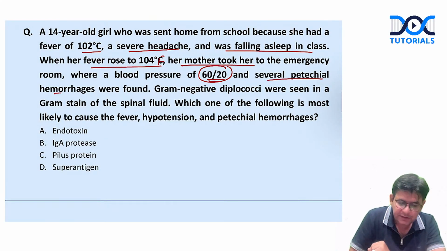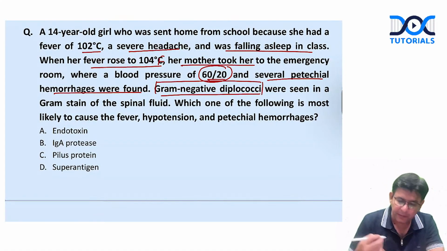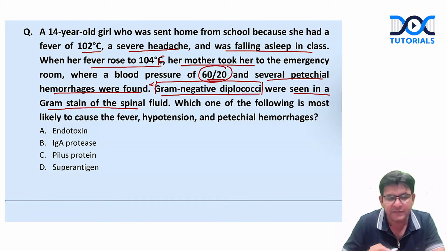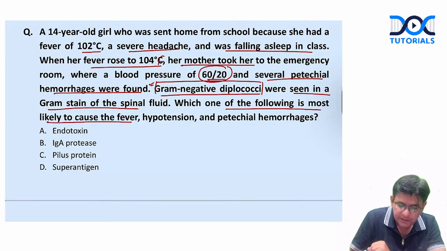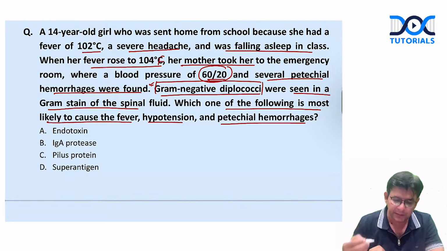Severe petechial hemorrhages were found, and gram negative diplococci. Gram negative diplococci: see the hint in the question itself. They are giving the hint of what they want to ask. Gram negative diplococci were seen in the gram stain of the spinal fluid. Spinal fluid means CSF. Which one of the following is most likely to cause the fever, hypotension, and petechial hemorrhages because of this gram negative diplococci?